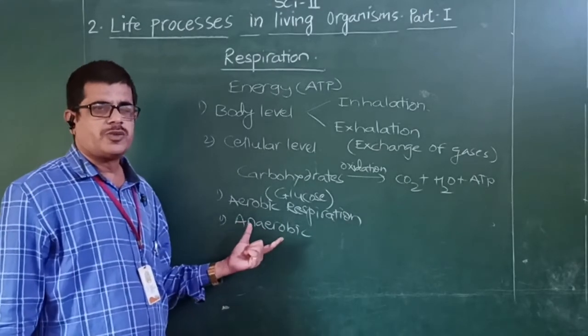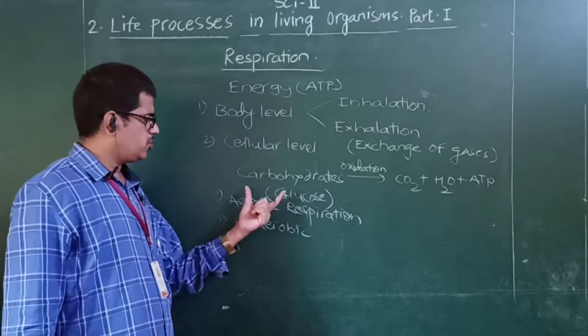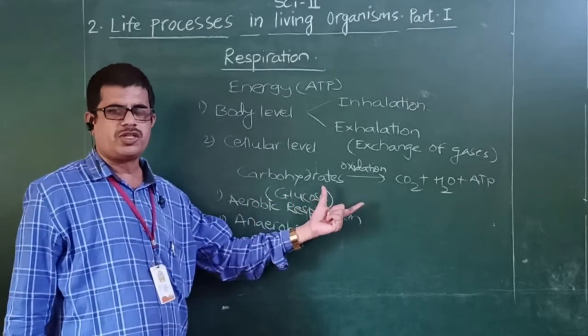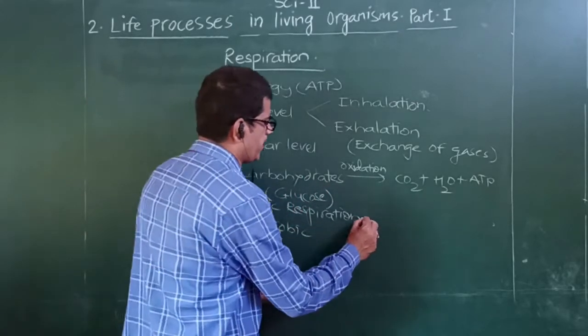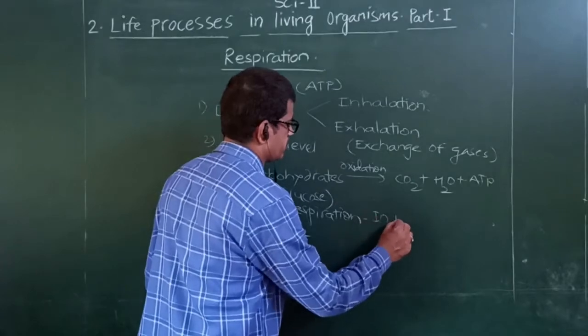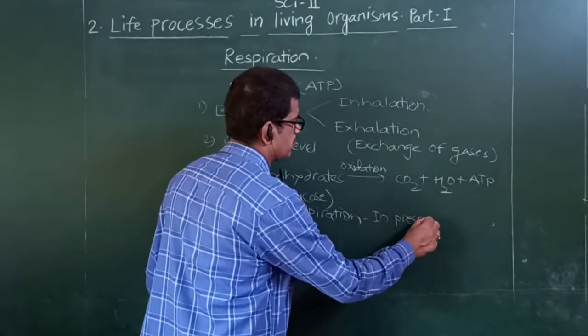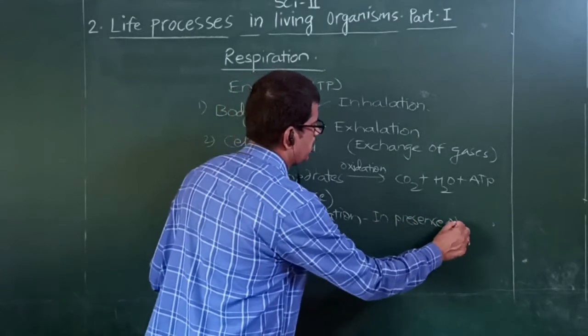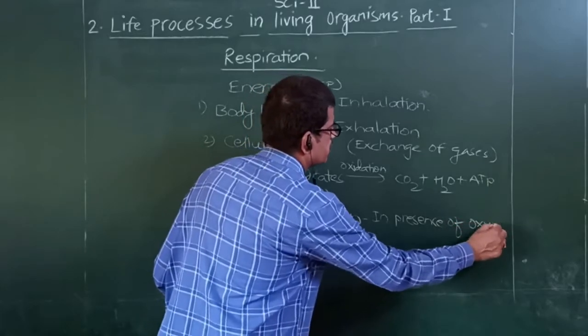In aerobic respiration, the glucose undergoes the oxidation process in the presence of oxygen.